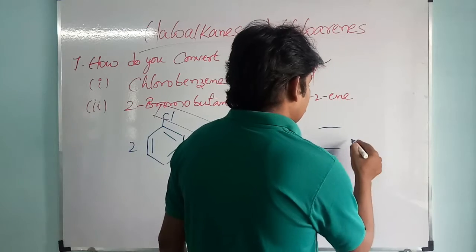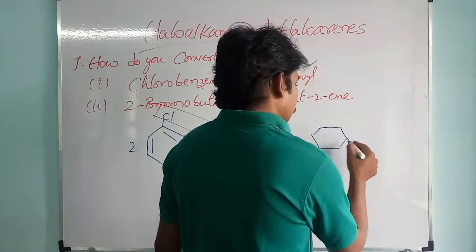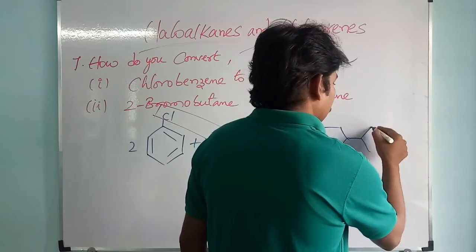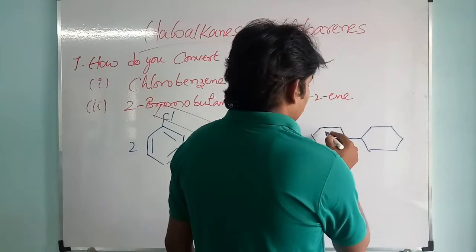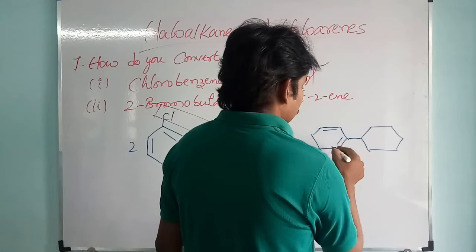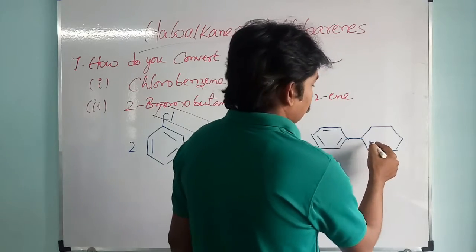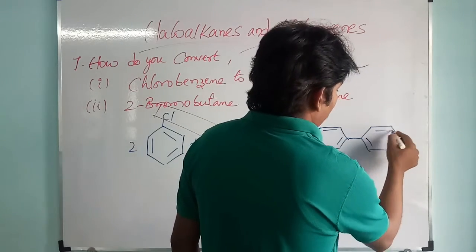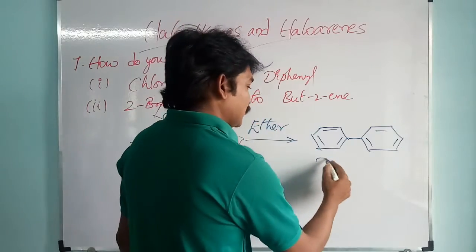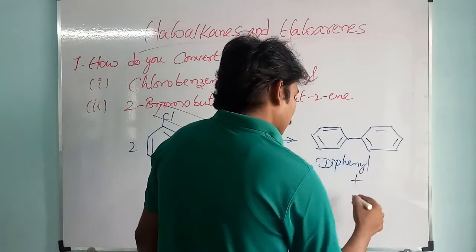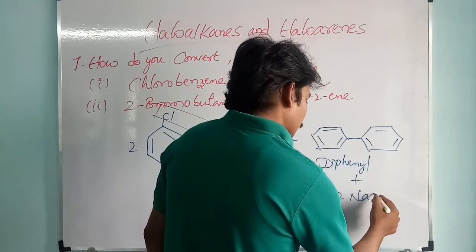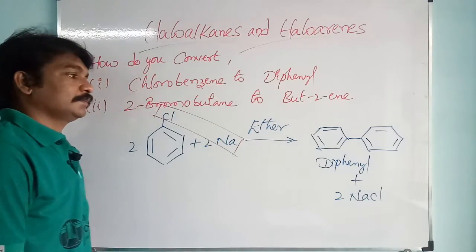Then we will get diphenyl and 2 molecules of sodium chloride.